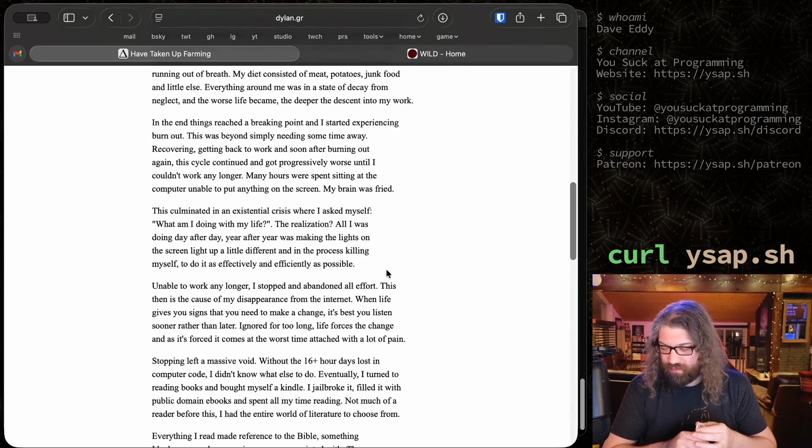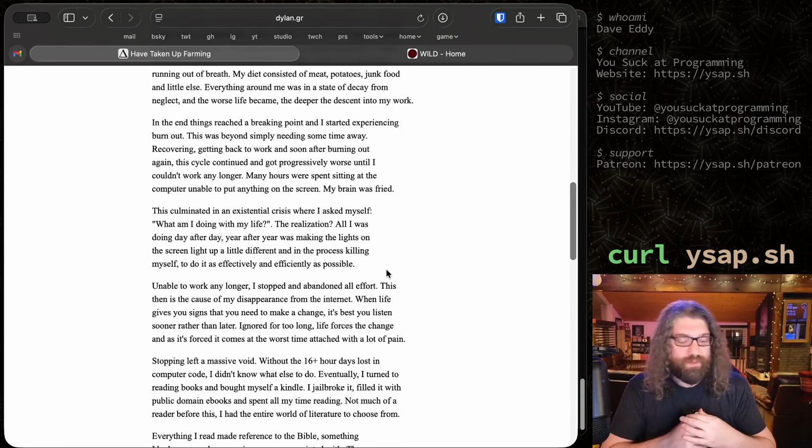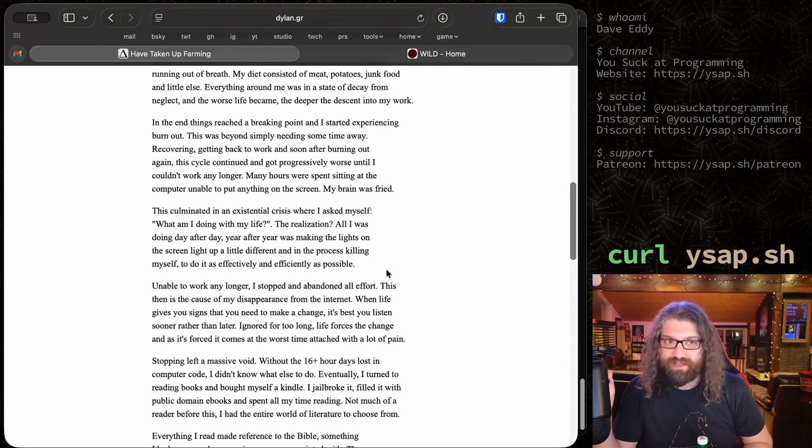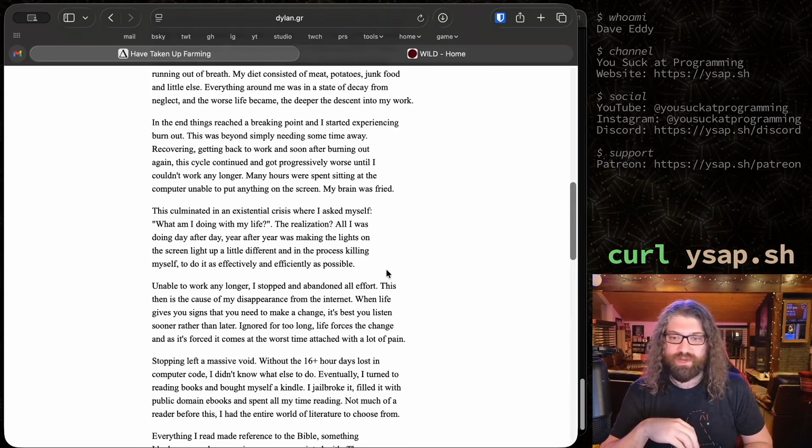Oh man, this is such a real thing. I can relate to this one so much. Not even the computer thing, not the specifics of it. What I mean is the way that he talked about this, where it's like, what am I doing? I'm spending this time turning the lights on the screen. When you start taking your hobby and reducing it down to things like that, like if you're talking about a musical instrument, what am I doing? Just putting breath in this thing and pressing buttons.